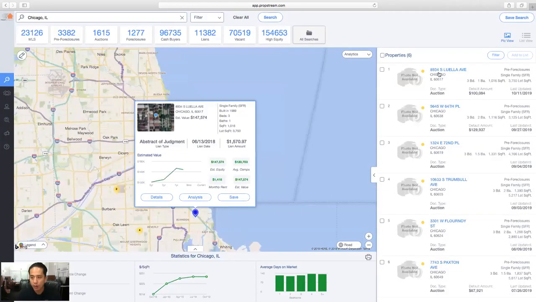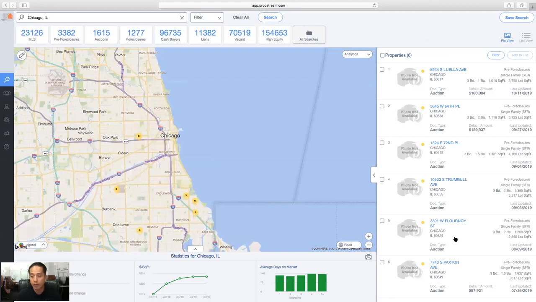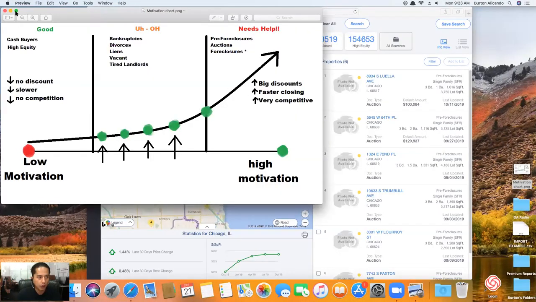So this property, the auction date isn't until November 14th, which gives us a lot of time, but there could be an extension for some external reason that we don't know. And here's the trustee's information if you need to get a hold of them. So now we have our 6 properties. So these are our 6 properties that are in this category right over here.